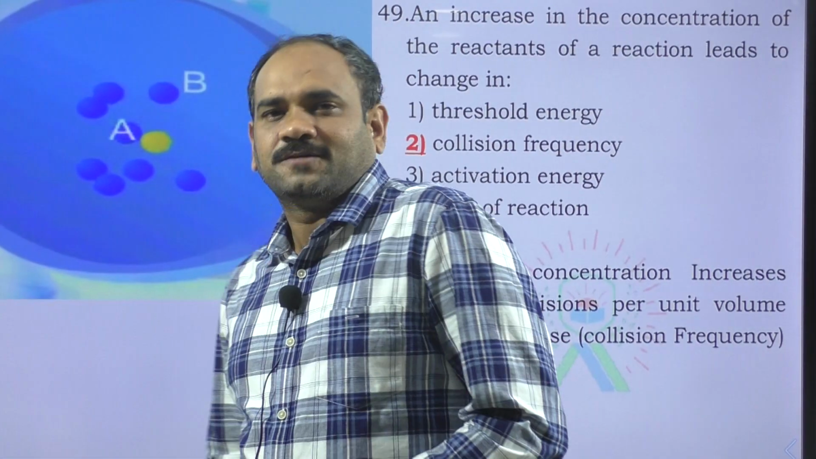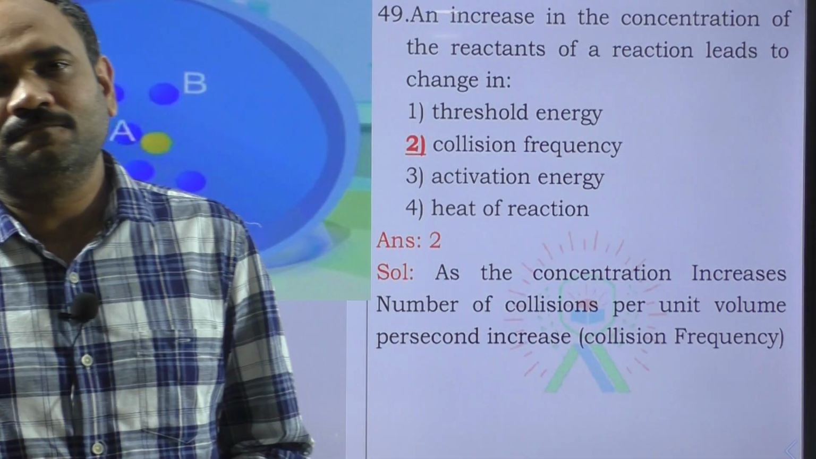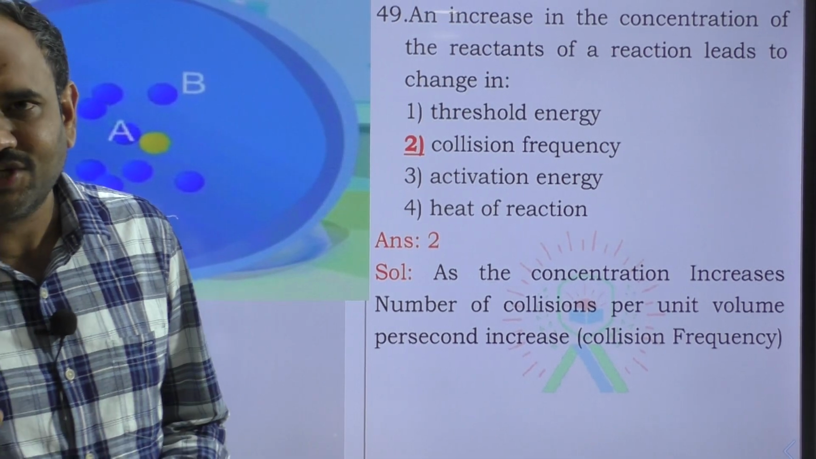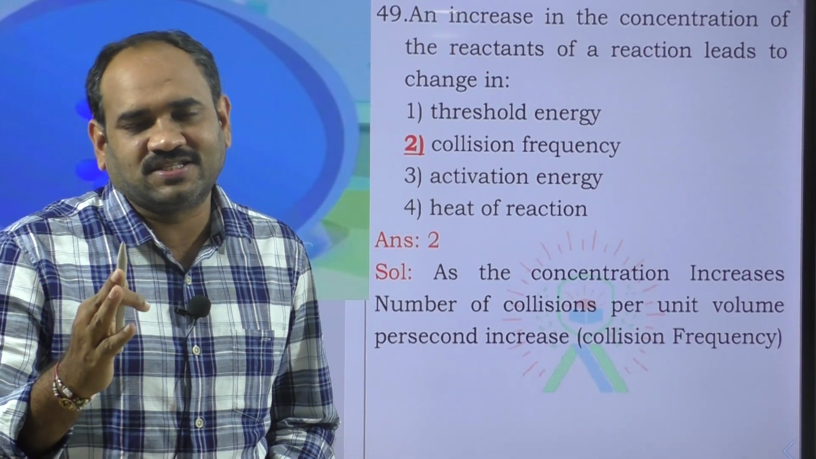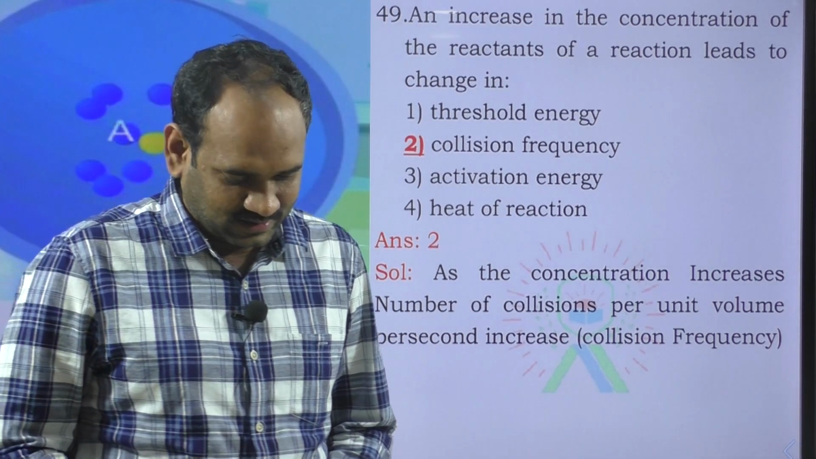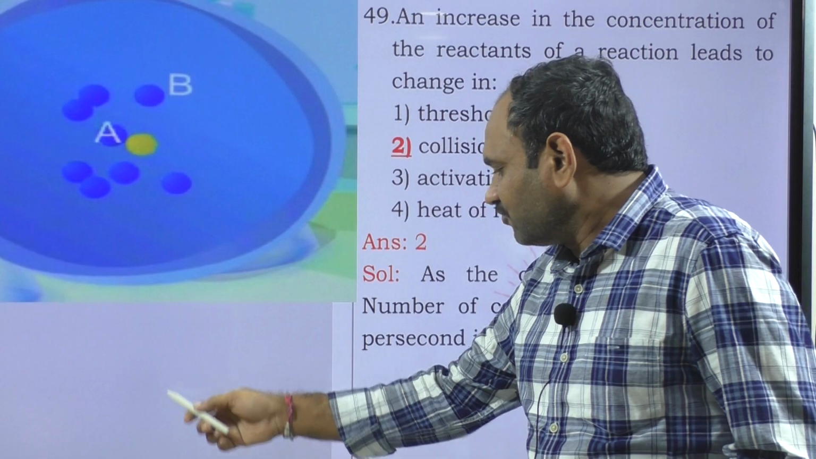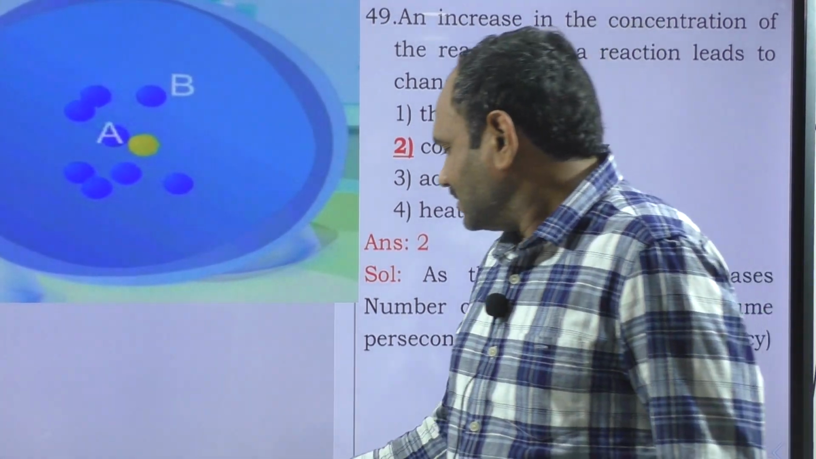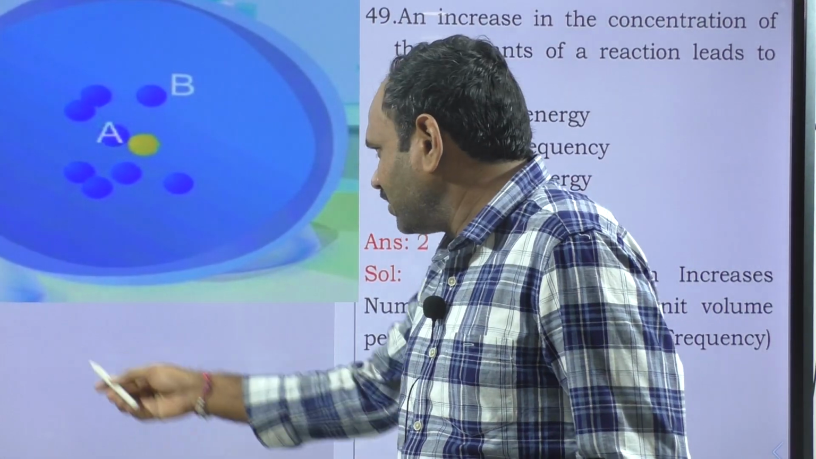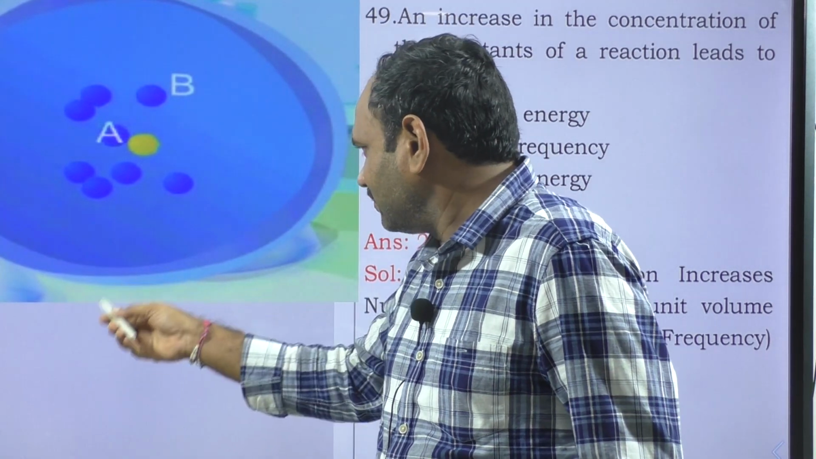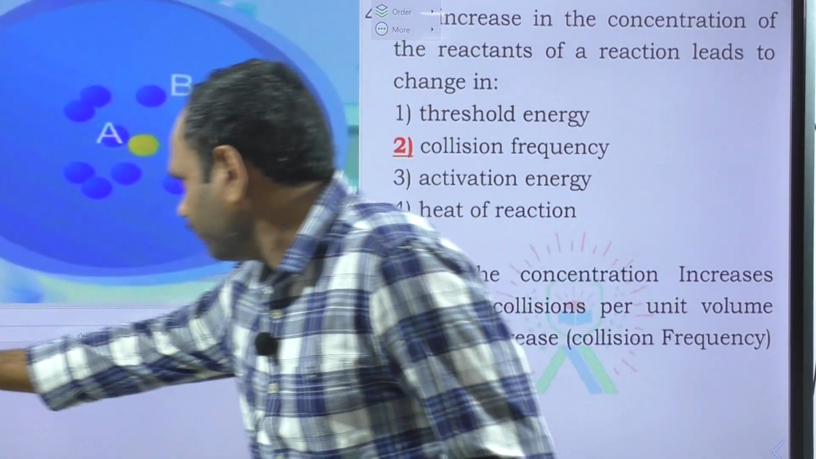Number of collisions: by increasing concentration, number of collisions per second increases. Number of collisions per second is called collision frequency. It is observed in this animation video.